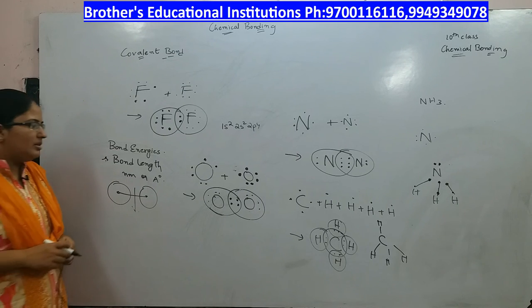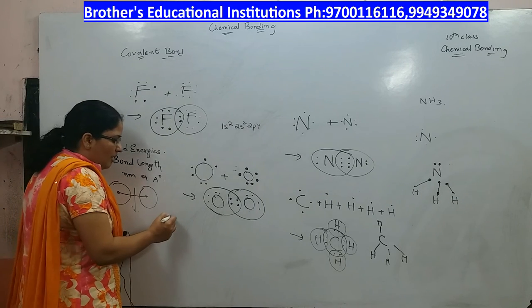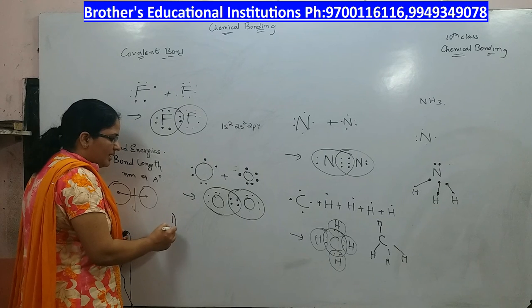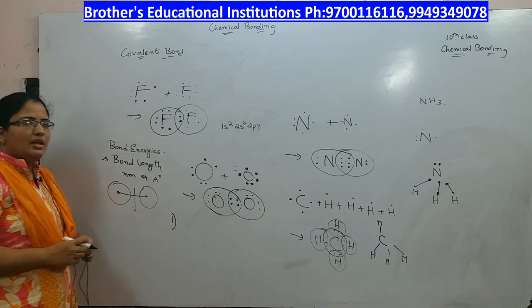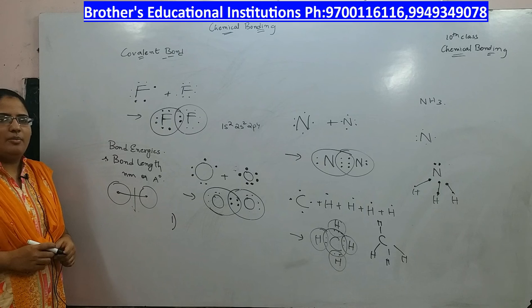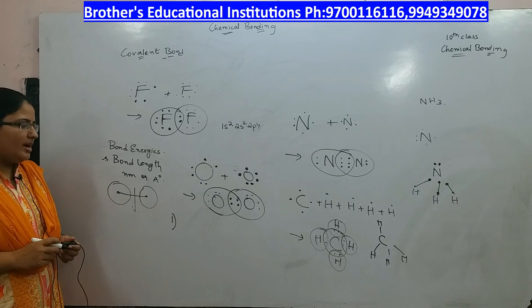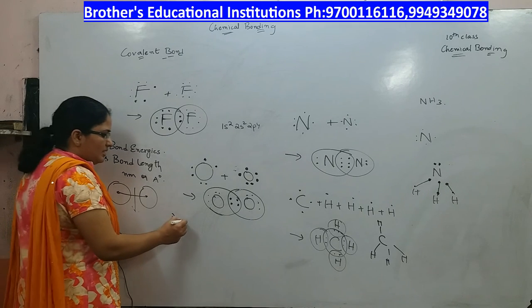Next we have the drawbacks of electronic theory. First drawback is it showed bond energies and bond lengths.